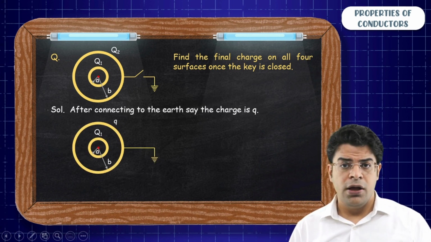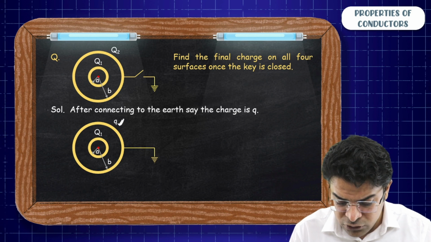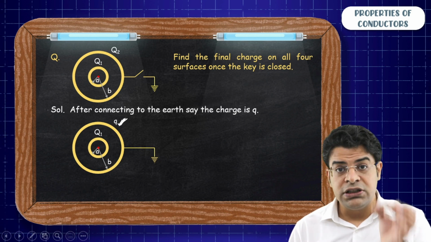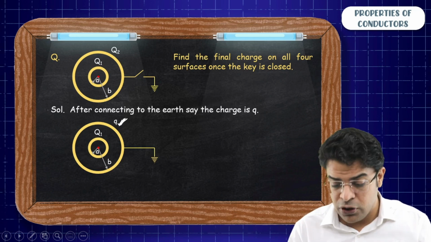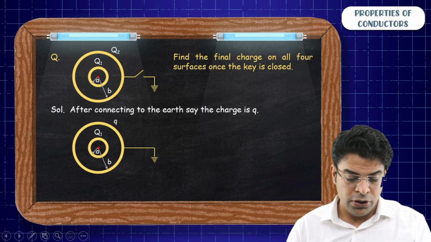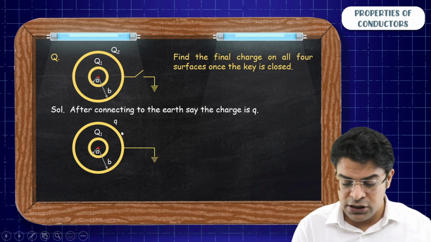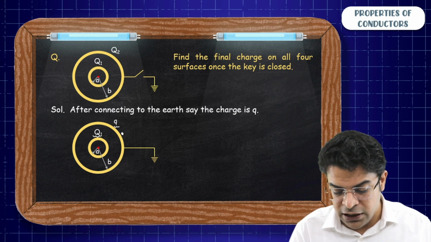We know that the charge should be such that because of it, the potential at a point on the surface of outer shell becomes 0. So write the potential at a point on the surface of the outer shell due to the charge on the inner shell and outer shell.